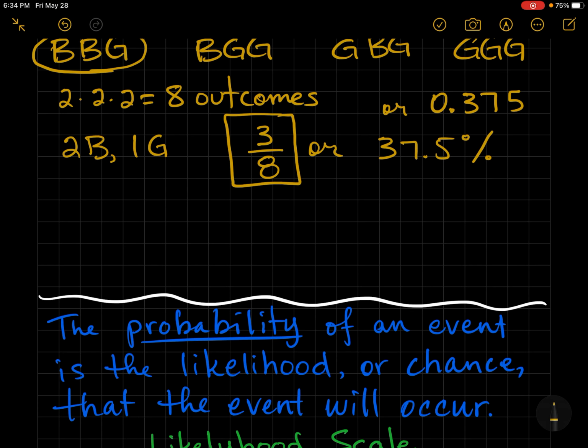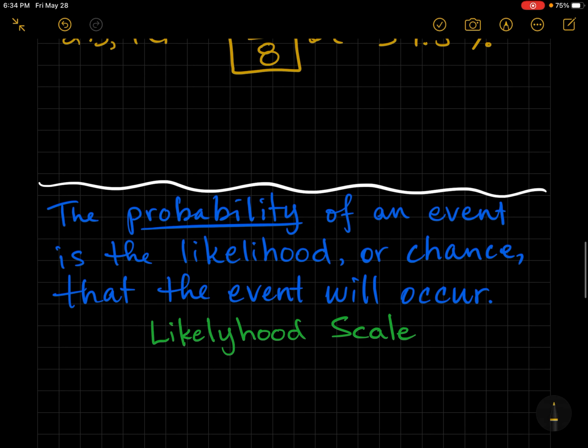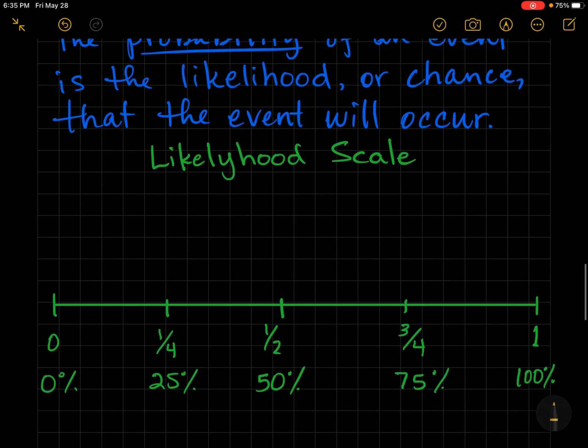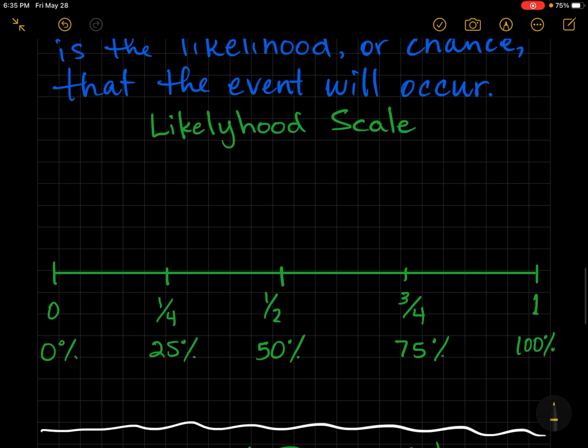The probability of an event is the likelihood or chance that the event will occur. For example, you want to know what's the probability of me hitting the lottery? Well, I'll tell you what, it's going to be pretty close to 0, but not 0. And so I want to share with you a likelihood scale.